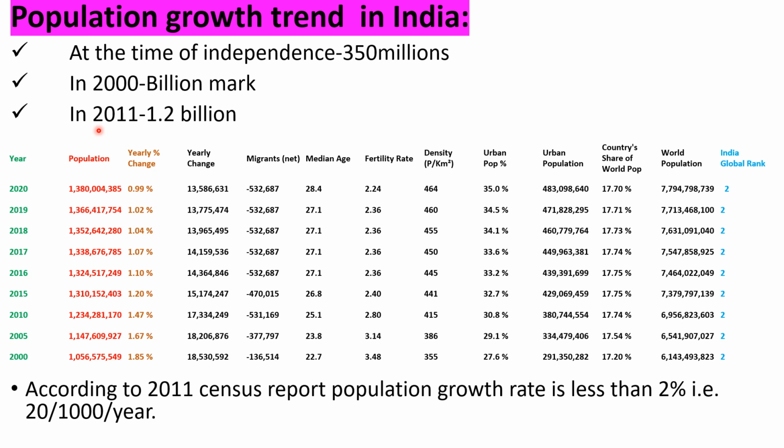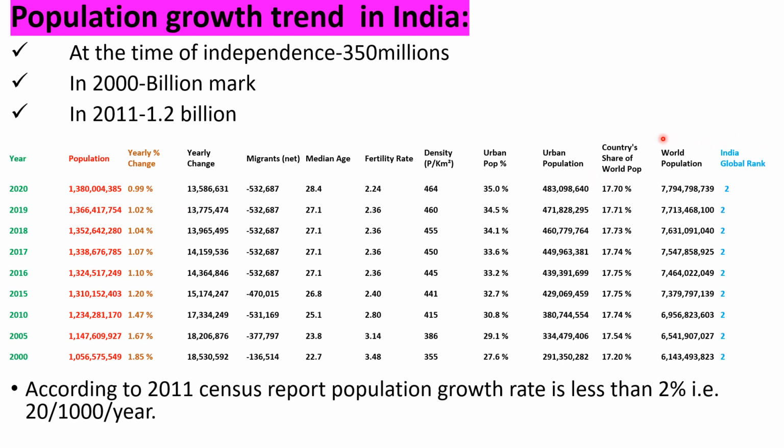In 2011, the census was conducted, the 15th census. Actually, the census started in India in the 18th century itself. According to the 2011 census, the population of India was 1.2 billion, about 120 crores.